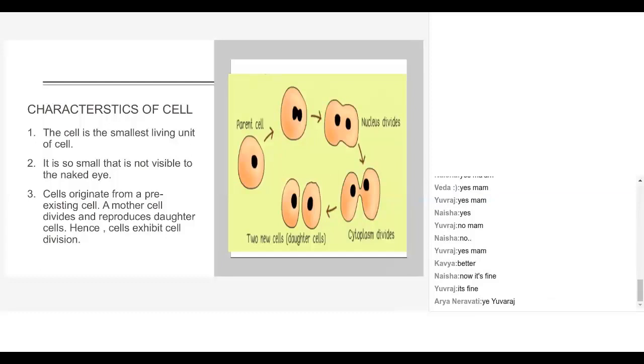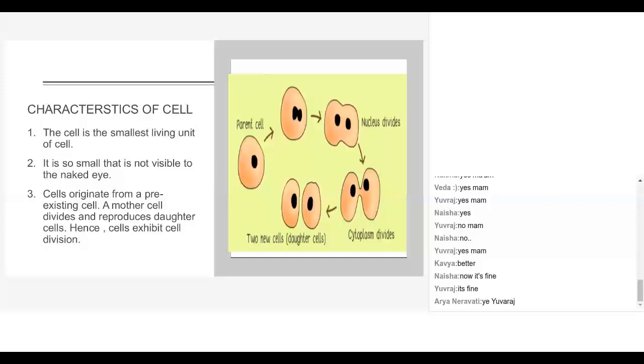Now, as we are already discussing, the cell is the smallest basic fundamental building block, isn't it? Whatever word you use, the smallest unit or the basic unit or the fundamental unit of the whole life form. And we cannot see the cell through the naked eye.